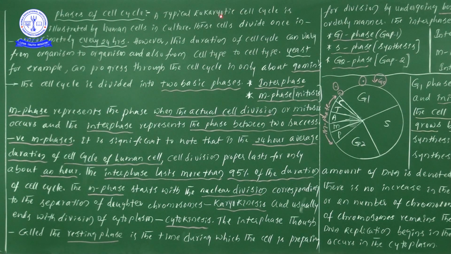The duration of the cell cycle can vary from organism to organism and also from cell type to cell type, so different factors play an important role.